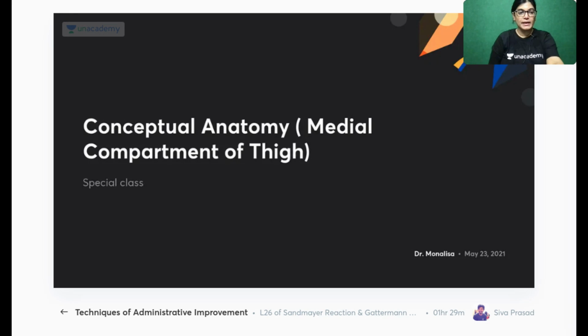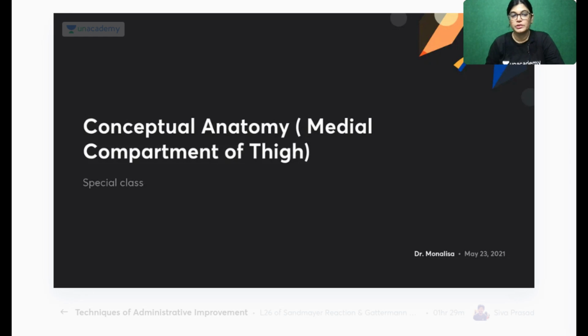So today's topic is the medial aspect of the thigh. Today we will also complete the adductor region, which we have left out, the adductor canal, an important short note for your theory examination. So we will cover that also.